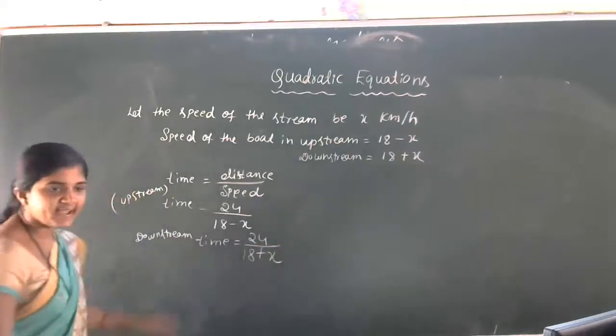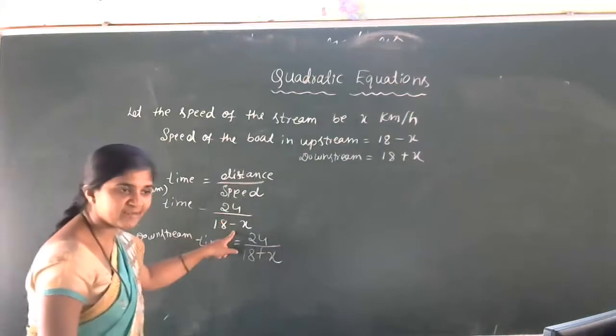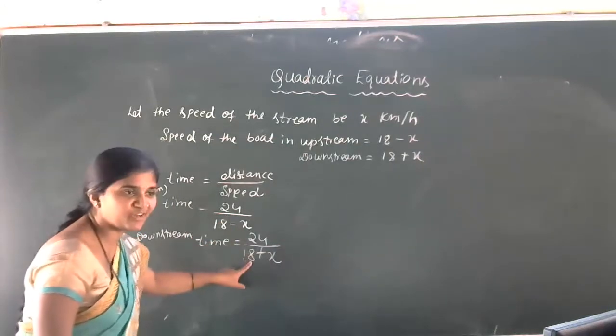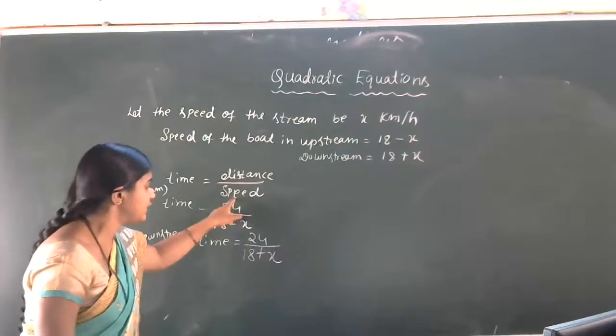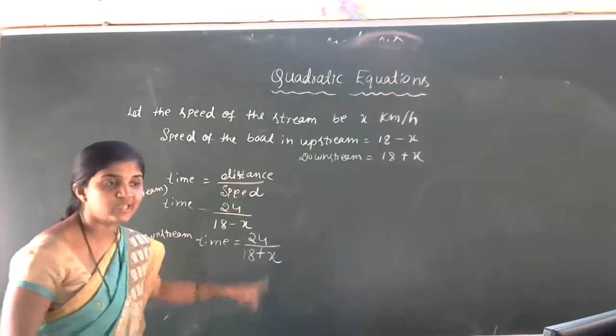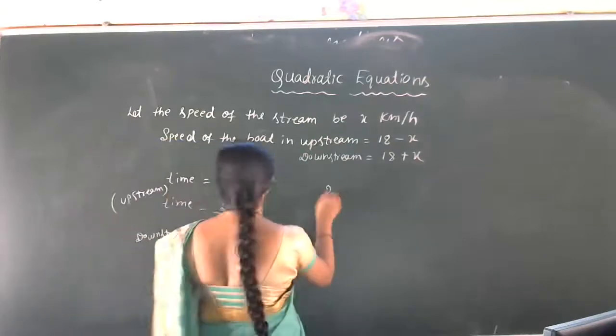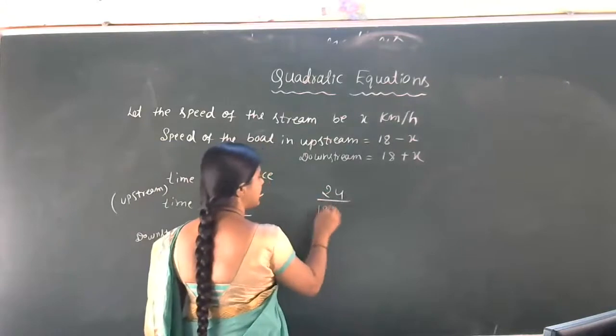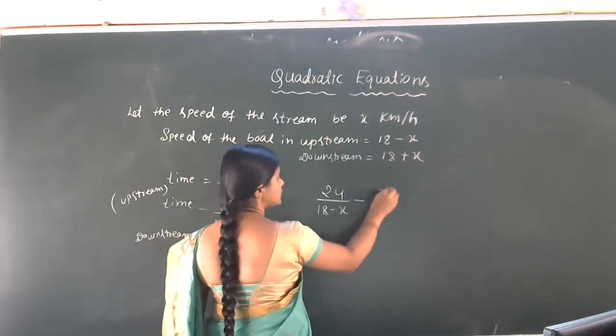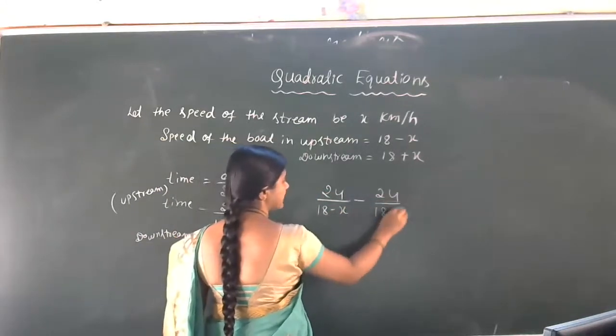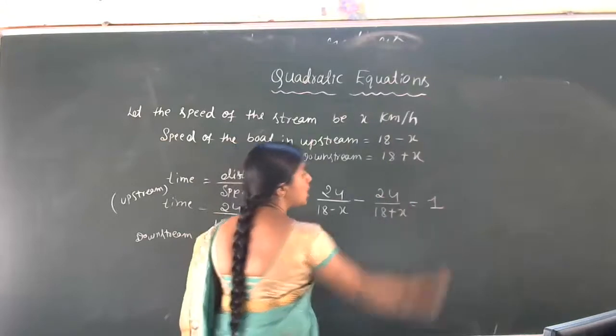Got the idea? The difference between these two is 1 hour. That is 24 divided by 18 minus x, minus 24 divided by 18 plus x, is equal to 1.